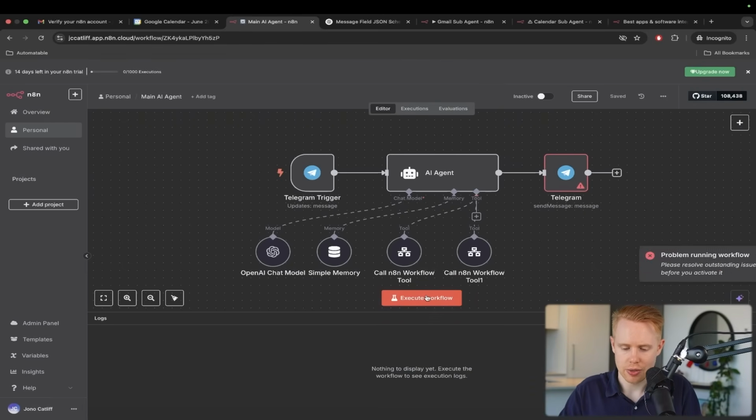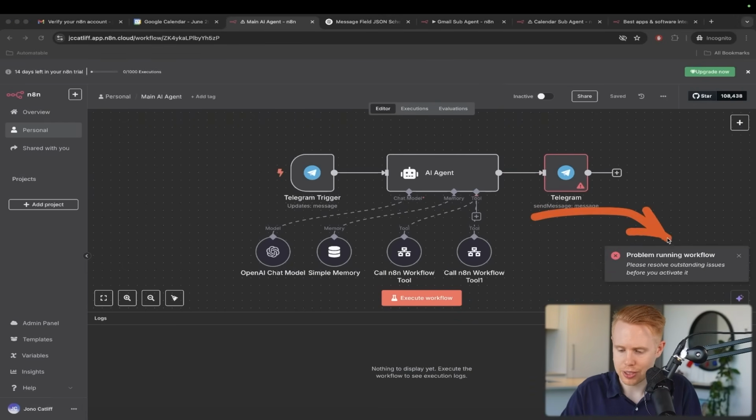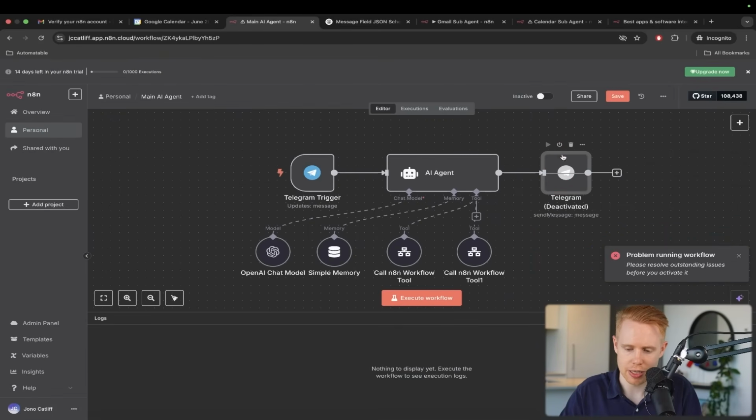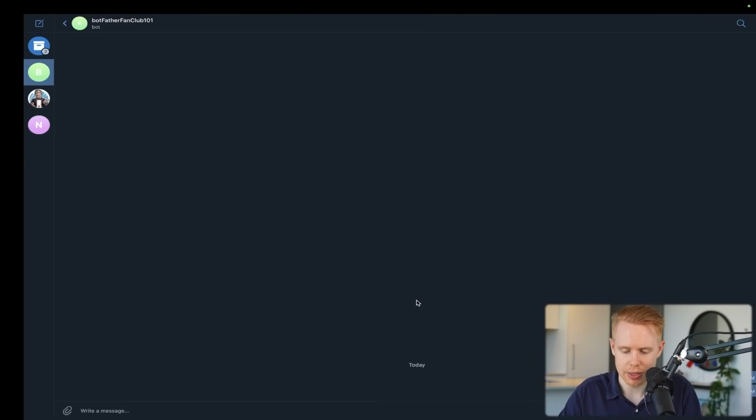Okay, we're going to execute this workflow. It's going to give us a problem over here: hey, we have a problem running this workflow. That's just because this hasn't been set up properly. So I'm going to click that button right here, which is to deactivate it, and we're going to wait for data to come in.